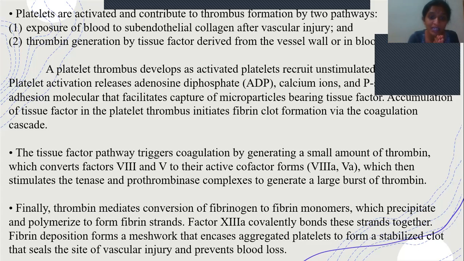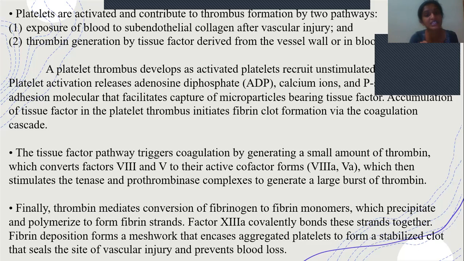Then the tissue factor pathway, the second pathway, triggers coagulation by generating a small amount of thrombin. In this, the thrombin that is formed helps in the conversion of factor 8 and 5 to their activated forms, factor 8A and factor 5A. These activated factors stimulate the tenase and prothrombinase complexes to generate a large amount of thrombin. So in the secondary, tissue factor pathway, only a small amount of thrombin is formed initially.